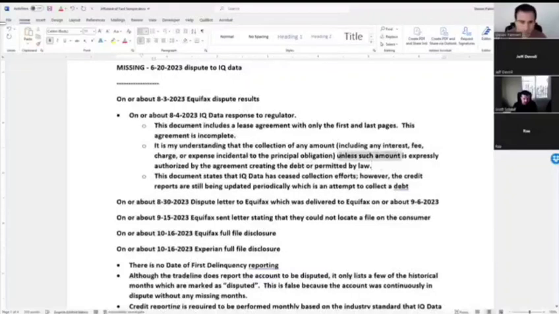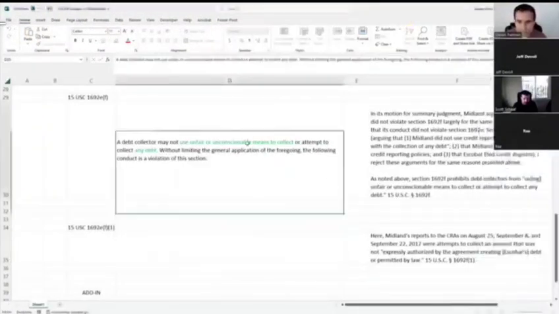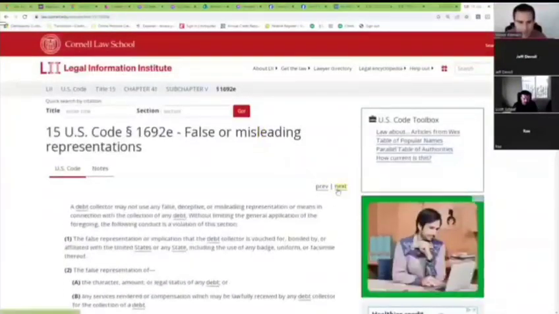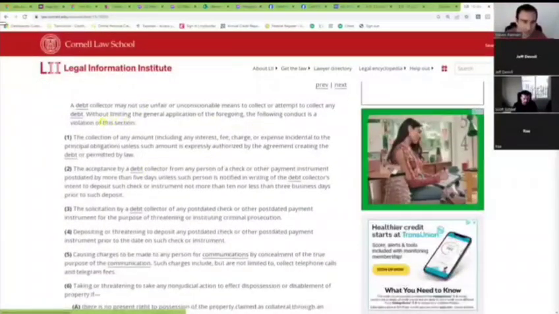Where's the word? Okay, let's see, I think I'm missing some language there. Let's go back. We are raw and uncut. So F right here. Okay. A violation of this section.